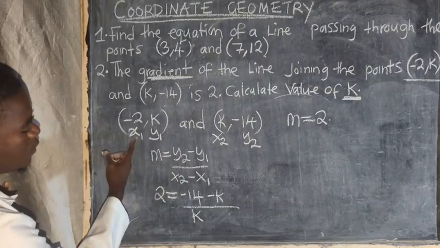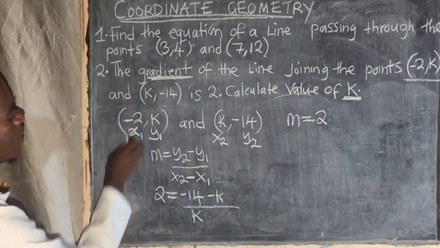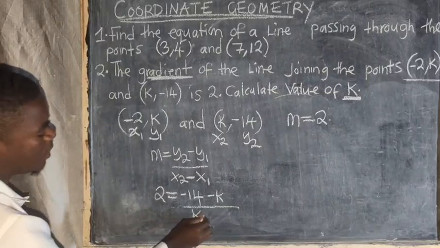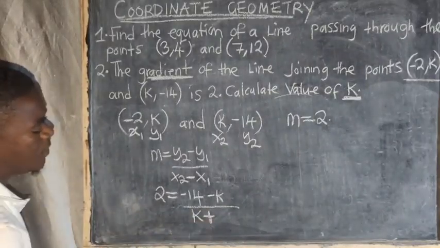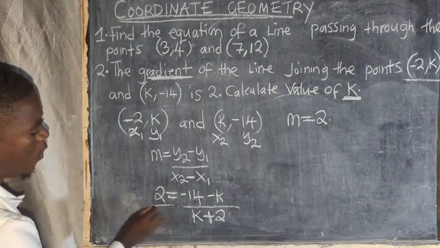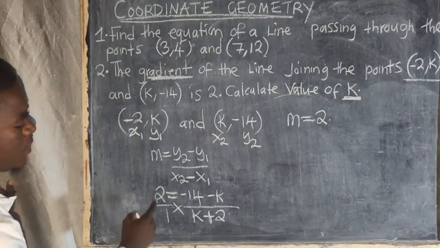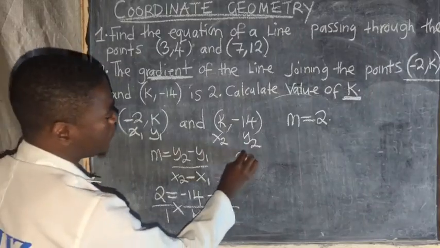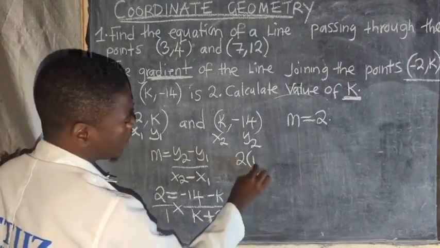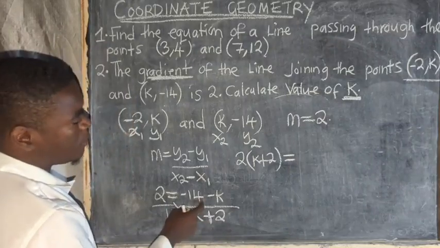x1 is negative 2. Since there is a negative and this negative meet, you get a plus there. Plus 2, over 1, then you cross multiply. So when you cross multiply, 2 will go with this. You are going to have 2, open bracket, k plus 2, which is equal to 1 multiplied by what is on top.